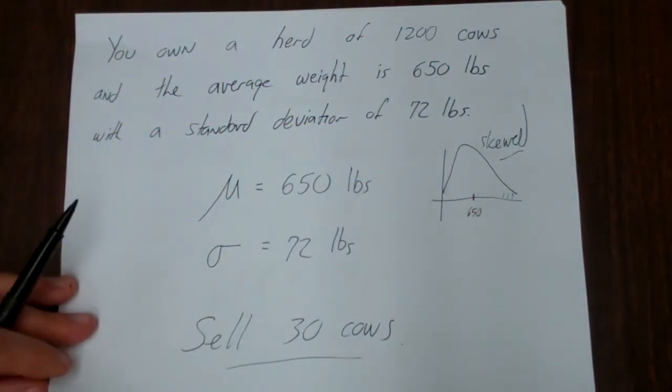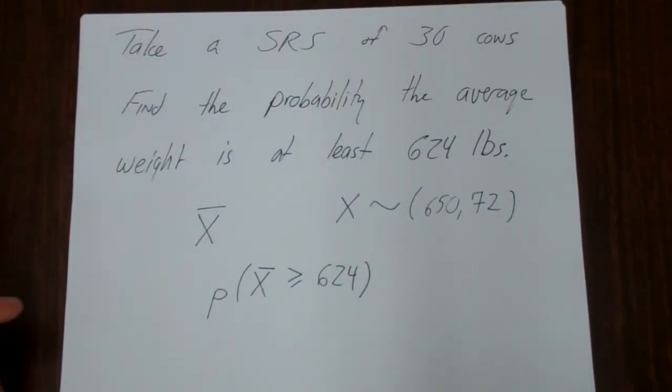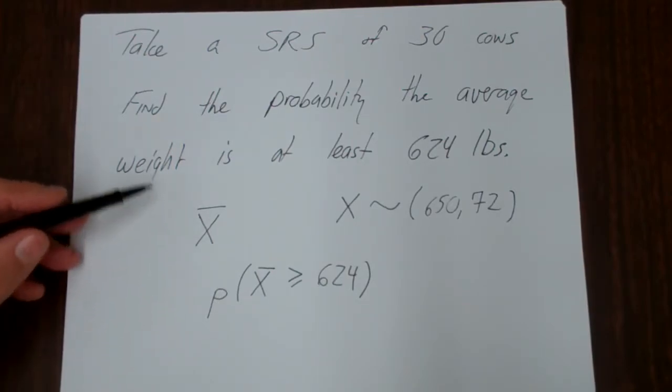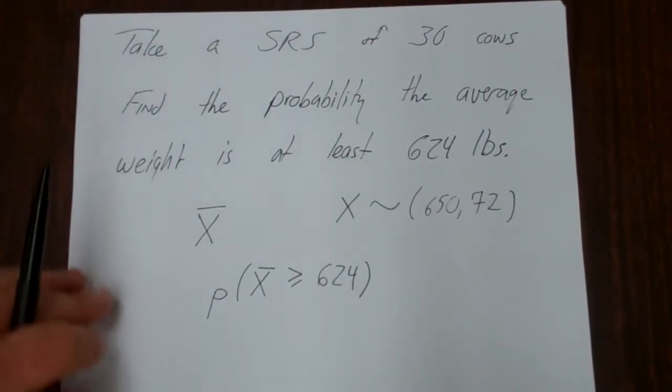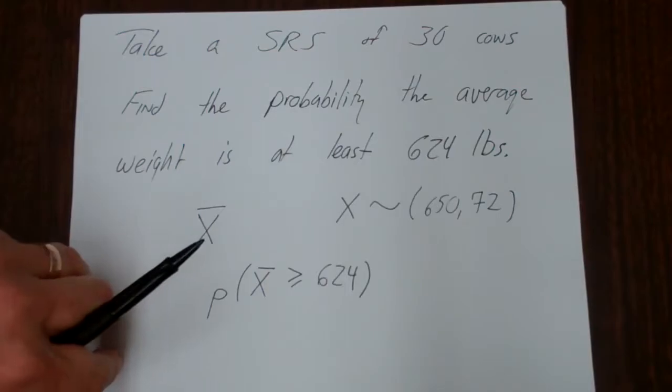And the key is the central limit theorem allows you to assume that even though X is not normally distributed, X bar will be, as long as N is big enough.